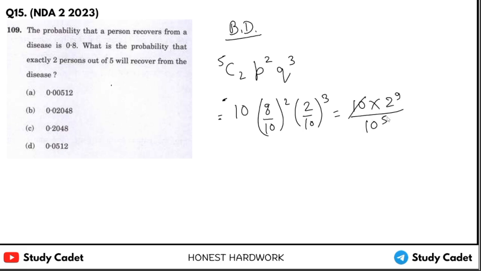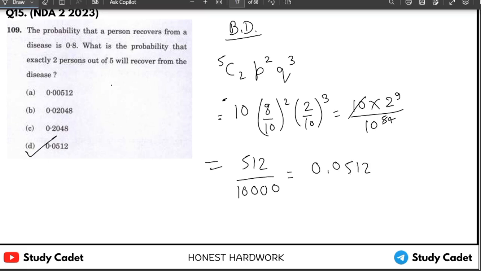This will cut and this will be 10 to the power 4. So 2 to the power 9 is 512 upon 1 2 3 4 4 0. So it will be 0.0512. D option will be the correct.